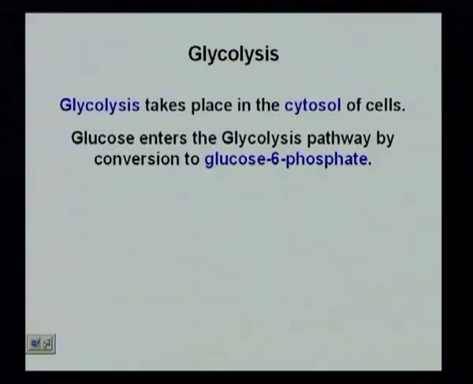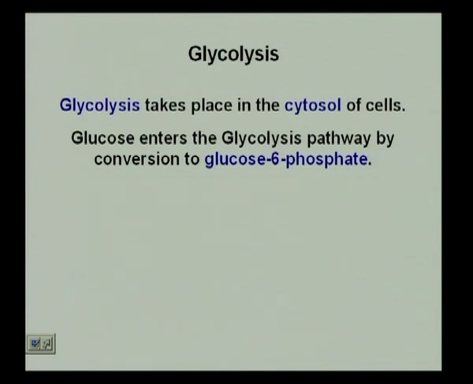Okay. Now, this is obviously going to involve a large number of enzymes, okay, and we will look at each of those enzymes and how they act. Okay. Now, glycolysis. The process of glycolysis takes place in the cytosol of cells, and glucose enters the glycolysis pathway by the formation of glucose 6-phosphate.